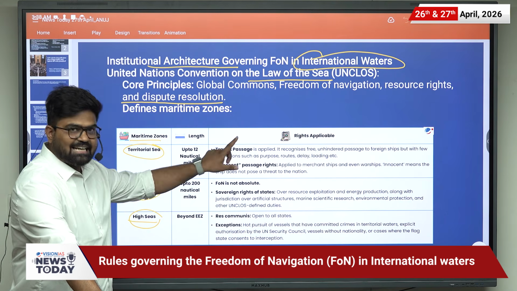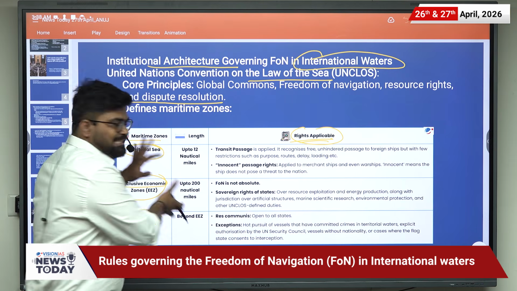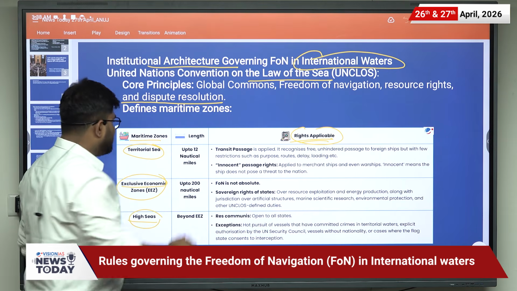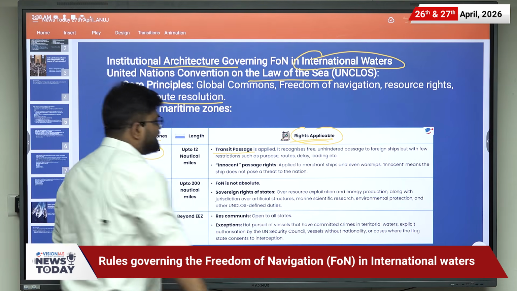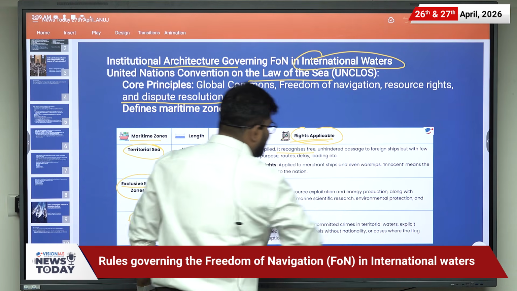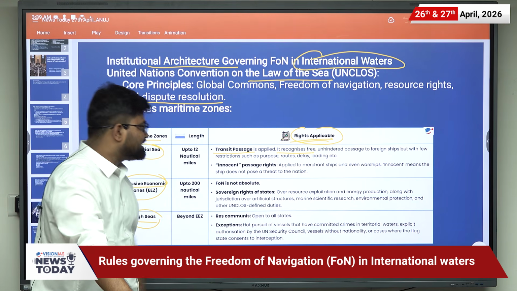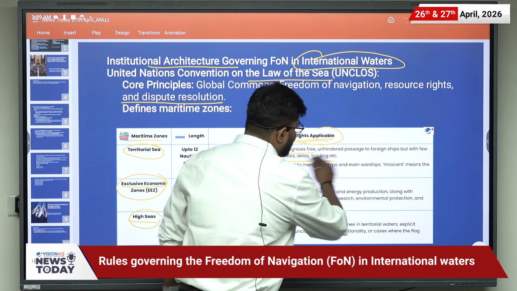So what are the rights which are applicable in these three areas? First of all, in the territorial sea, that is transit passage. It is recognized as free unhindered passage for foreign ships, but with few restrictions such as purpose, route, delay and loading.